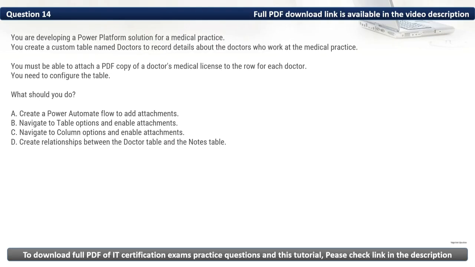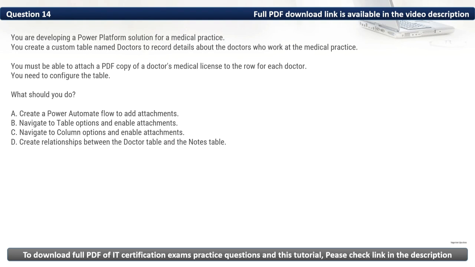Firstly, let's eliminate the incorrect options. We have A. Create a Power Automate flow to add attachments. Power Automate is not necessary for attaching files as this can be achieved directly through table configuration. Then we have B. Navigate to table options and enable attachments. Attachments are not enabled at the table level, they are managed at the column level.